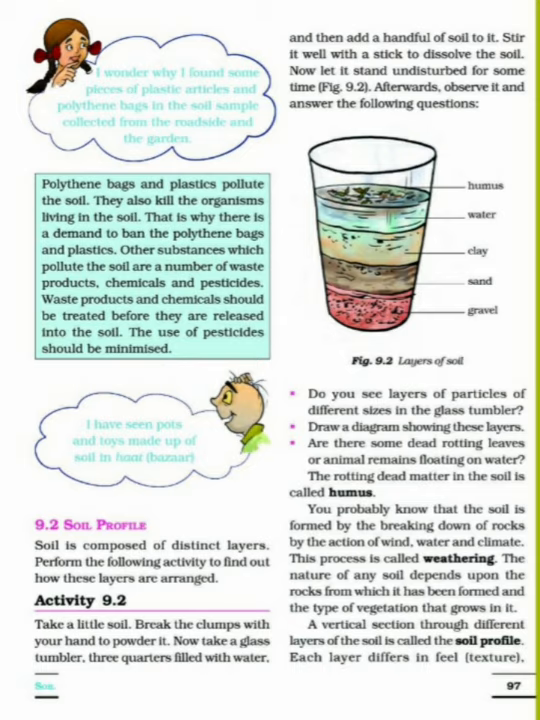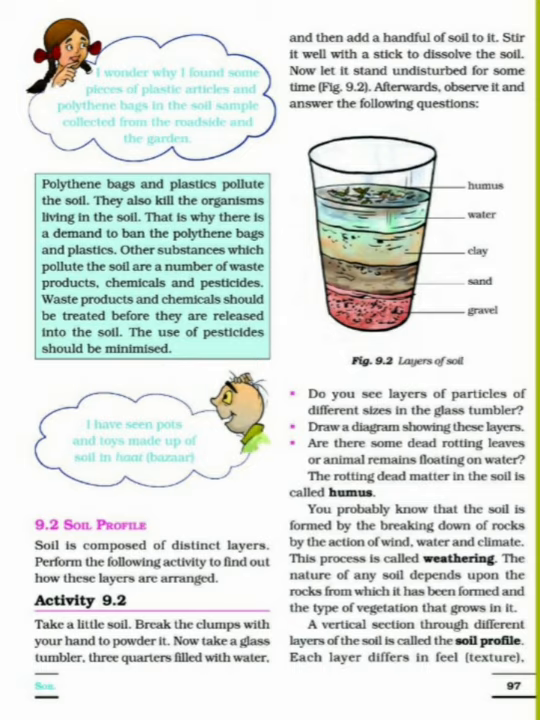Then at the upper side you will find the clear water, and on the water you will find humus. Humus means what? Humus is nothing but the rotting dead matter in the soil. That means the rotting leaves or animal remains will float on the water. So that humus layer will float on the water.